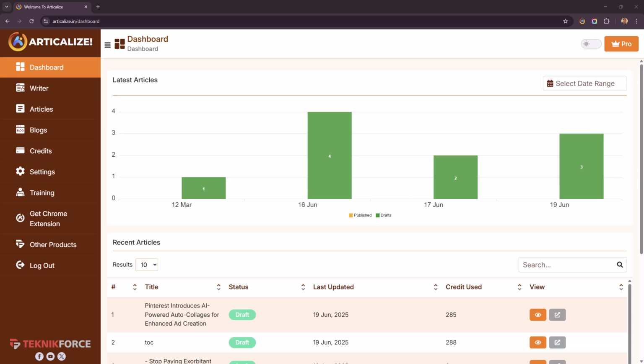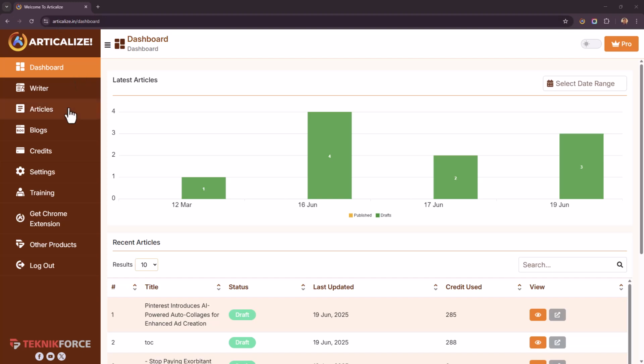Welcome to Articalize. This is the only AI content writing software that lets you create content that actually gets ranked on Google and also on AI search engines. It works by letting you grab human content and then transforming it into a high quality, trending, and absolutely relevant article. Let's see how it works.